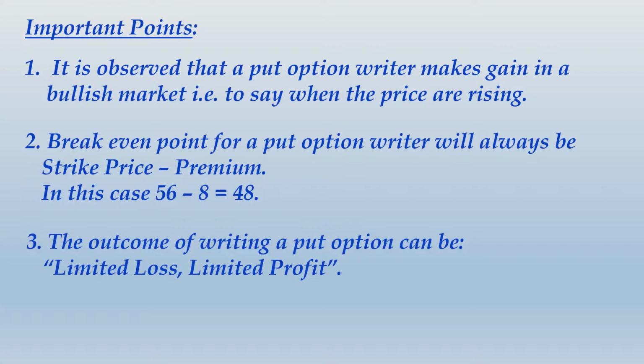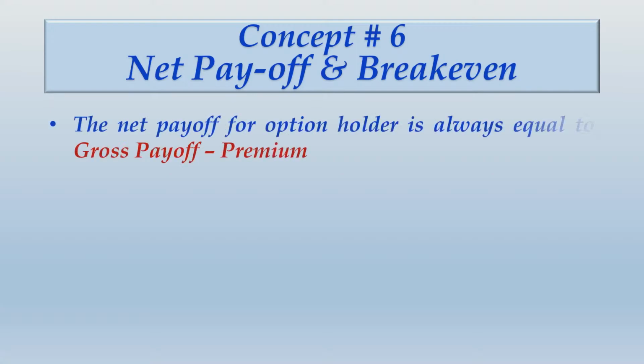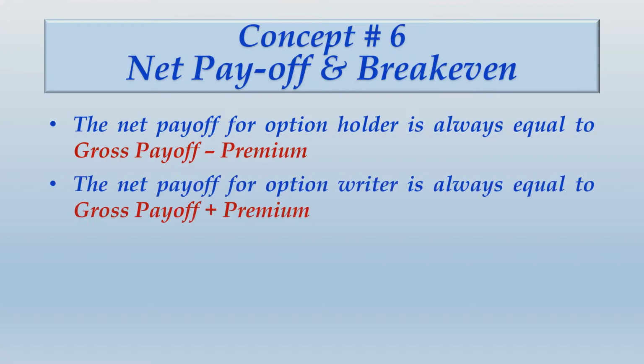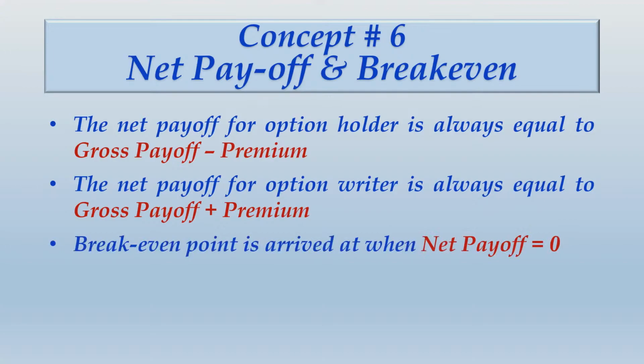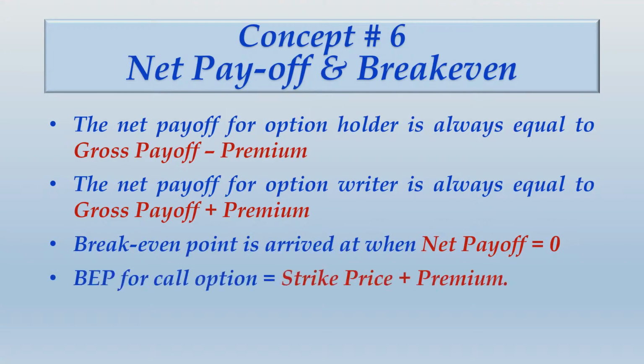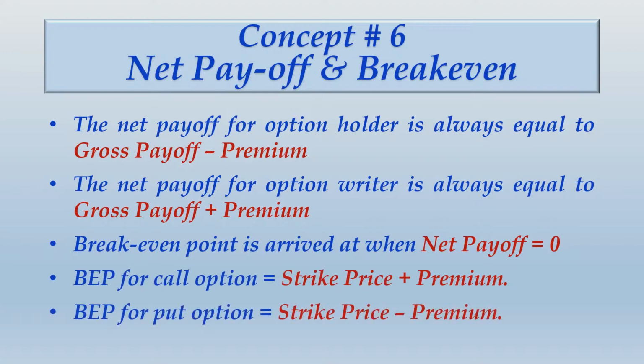I'm sure you have done the needful. Let us move ahead and let us write down some important points with respect to net payoff and break even. The net payoff for option holder is always equal to gross payoff minus premium. The net payoff for option writer is always equal to gross payoff plus premium. Break even point is arrived at when net payoff equals 0. So break even point for call option will always be strike price plus premium. Break even point for put option will always be strike price minus premium. I have explained all these points. Quickly take a screenshot of this and I take you ahead.